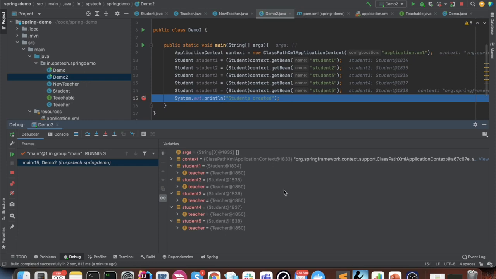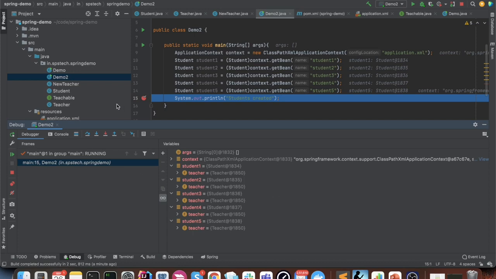So overall in this space, if you see, there are 5 students and 1 teacher as compared to the 5 students and 5 teachers earlier. So in this way it is saving the memory, creating lesser objects, and it is logical as well. In a class, instead of 5 teachers teaching 5 students, there is 1 teacher which is teaching all the 5 students. This is how the class is run. So this is one of the advantages that we get: memory saving.